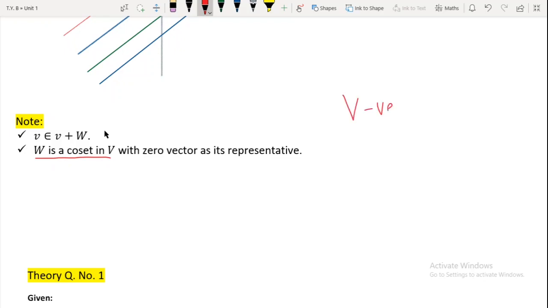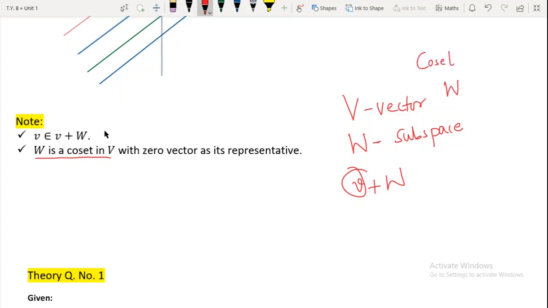Whenever you have a certain vector space and a subspace W of V, definitely we can find cosets of the type V plus W. But if we talk about a coset of W in V, this representative is from where? A vector space V, right?